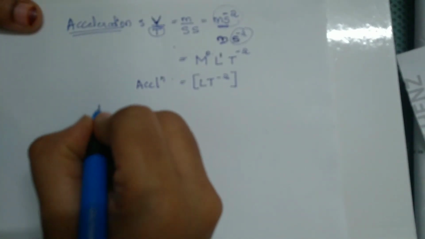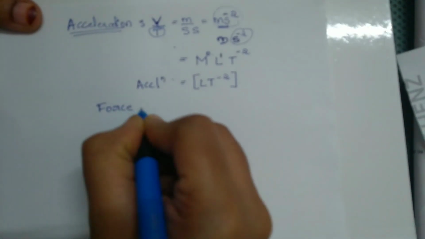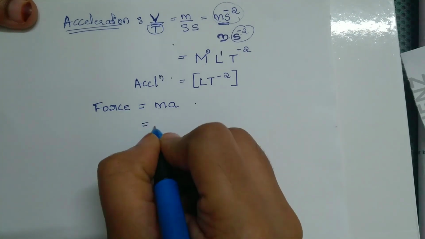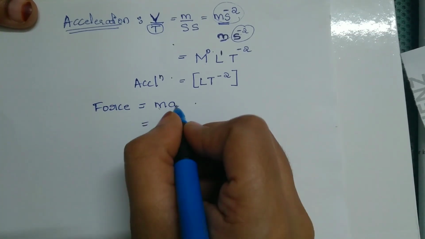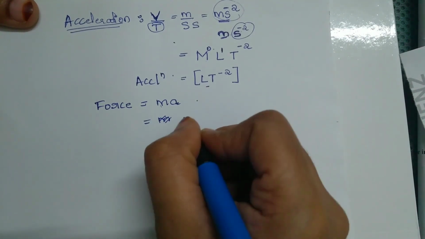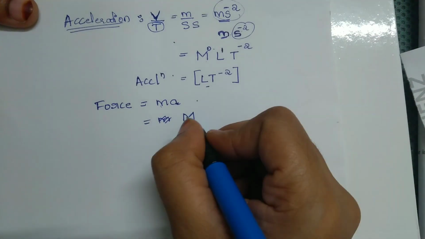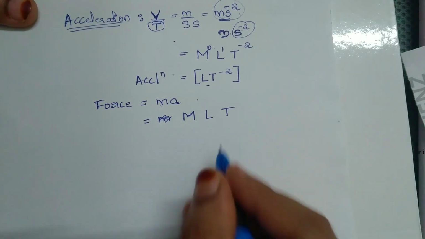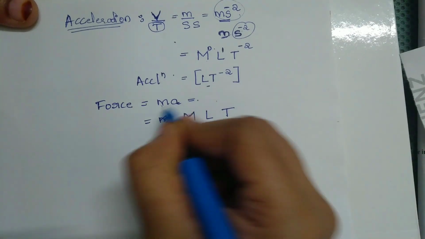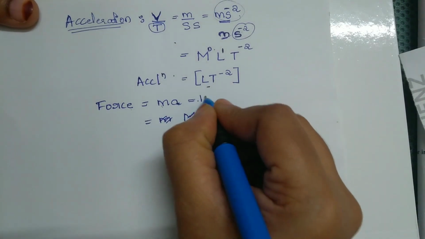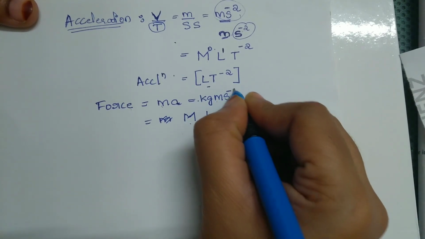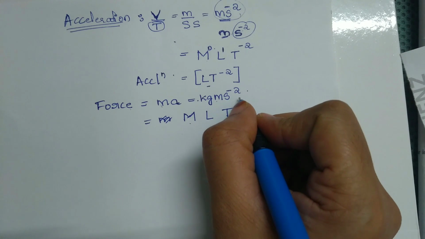Similarly, let us solve for force. Okay, force is what? Mass into acceleration, right? This is mass, and acceleration is what? This. So therefore you can write again in terms of M, L and T. First step, you have to write the base quantities, then you have to raise it with the power. What is the unit for force? It is kilogram meter per second square. Always write it in terms of SI system.